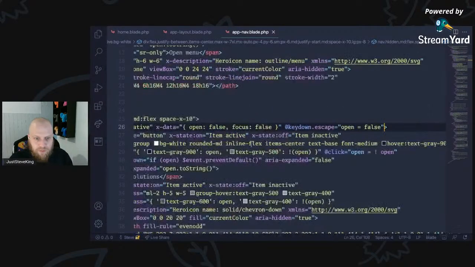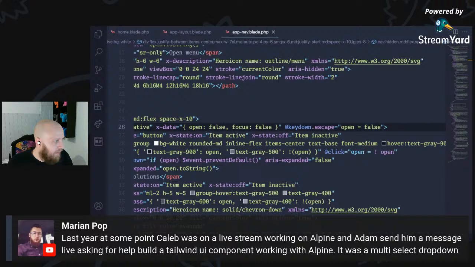Oh, that's kind of cool. So last year at some point, Caleb was on a live stream working on Alpine, and Adam sent him a message live asking for help with a Tailwind UI component.